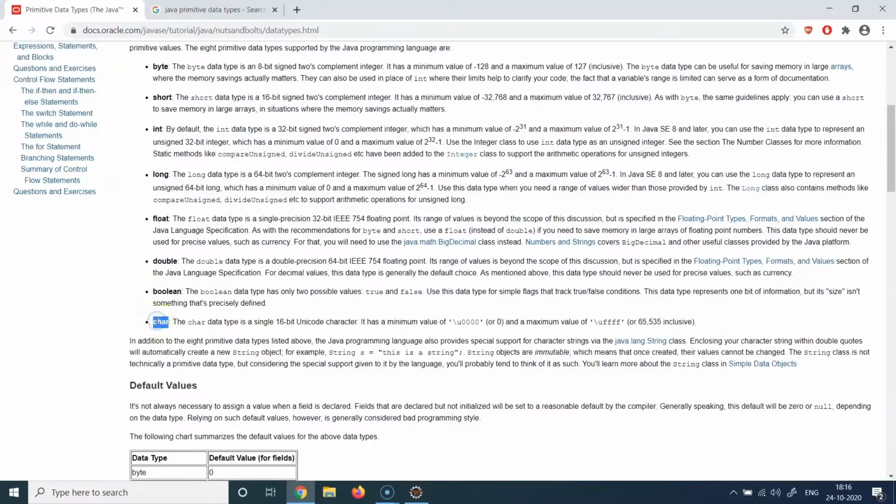And then we have char, which is used for storing characters. It is using 16-bit to store the value. And this is a very popular Java question for beginner level programmers, that why does it need 16-bit to store the character? It's because it stores a Unicode representation. Unicode representation is the representation which can be accepted across platforms across the world in different character encodings.